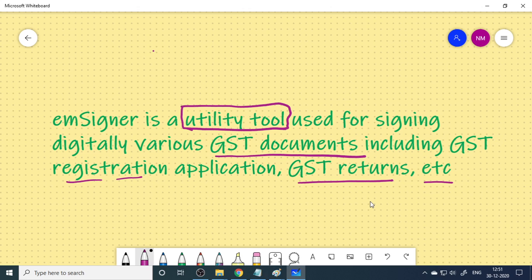In this case, we have a DSC and this is the GST portal. We need to sign in the GST portal. So this utility software, that is emSigner, will help us communicate between the DSC and the portal and sign the registration application or the GST returns. It is a small software which needs to be installed in a system in order to sign with the DSC.